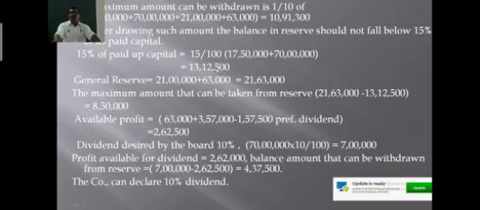The balance in the reserve should not be less than this.